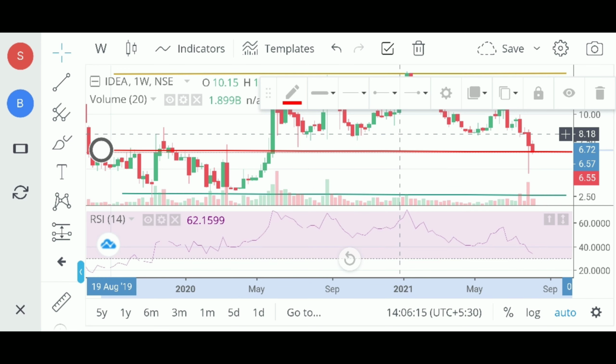According to the chart, I should buy at 2.5 rupees. Even if the company falls down to 2.5 rupees, then I will buy a huge amount of shares at 2.5 rupees. Then when it reaches 7 rupees something, I will purchase again, and then when it reaches yellow, at 15 to 16 rupees, I will sell. Thank you.